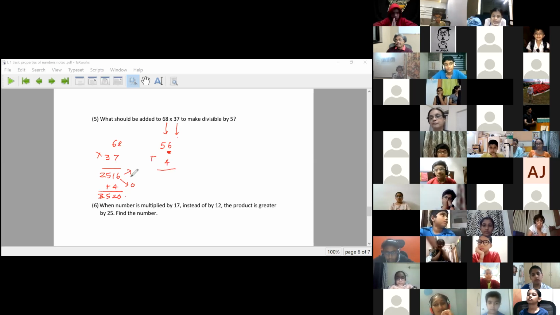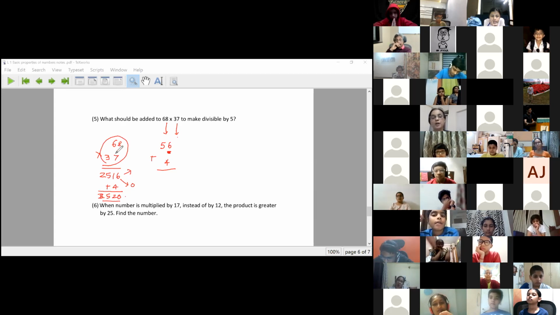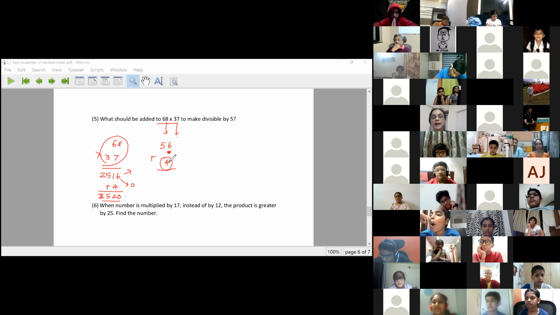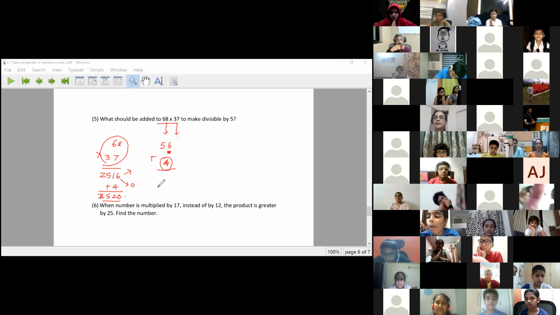So there is no need of doing this multiplication. If they ask me what the number is, I will need to multiply. But as long as they are just asking how much I need to add, I don't need to multiply, because I can compute the units digit and then add 4 to it to make it divisible by 5. All right, let us go to the next.